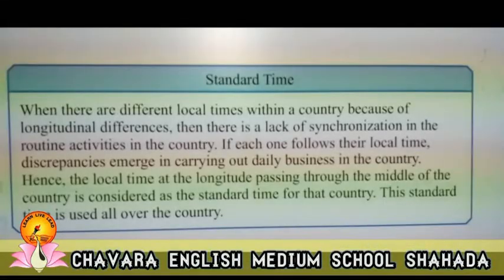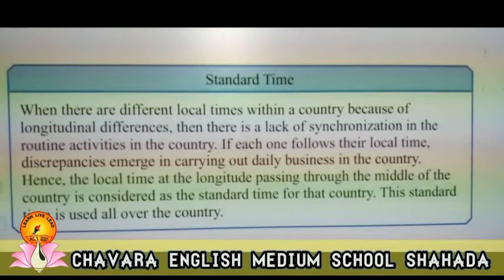Now students, we will learn about standard time. When there are different local times within a country because of longitude differences, then there is a lack of synchronization in the routine activities in the country.